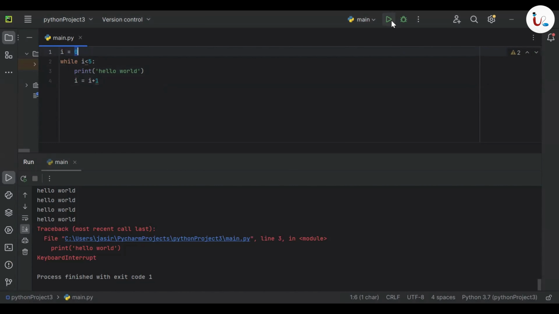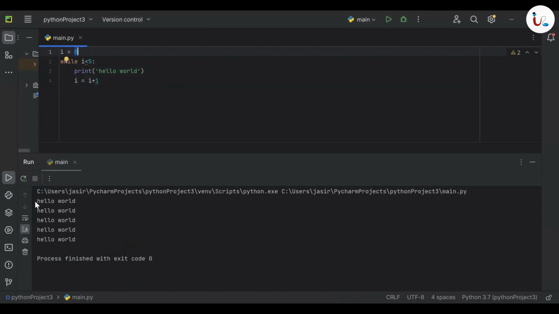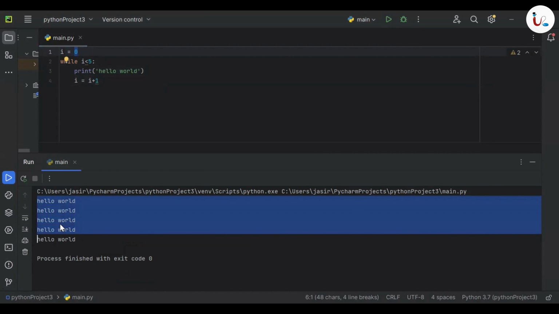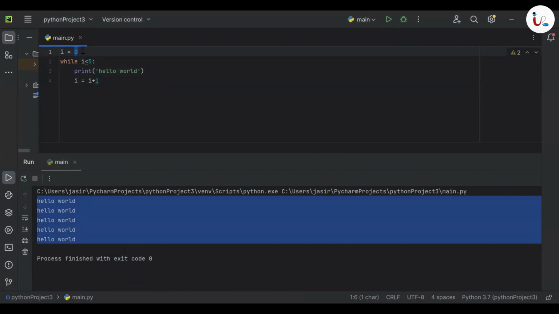Let's see the output first. You can see it's printing hello world total 1, 2, 3, 4, 5 times. Okay. Now how is it working? Initially the value of I is 0. The computer is checking if I less than 5, which means 0 less than 5. That's true, right? So it is printing the first hello world. Clear? It will print the first hello world because 0 less than 5 is true.